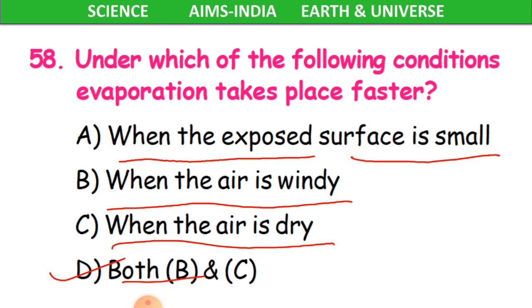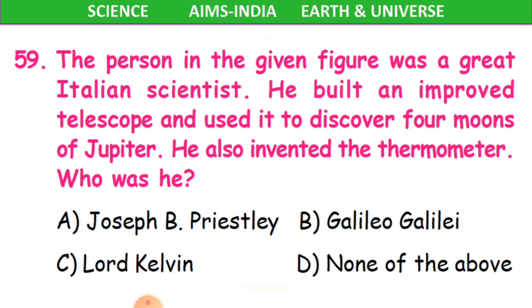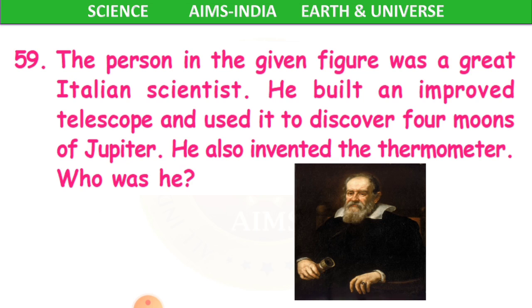Okay, clear children? Now 59th question. The person in the given figure was a great Italian scientist. He built an improved telescope and used it to discover 4 moons of Jupiter. He also invented the thermometer. Who was he? Okay, see here, he is the person. Are you able to see the picture?